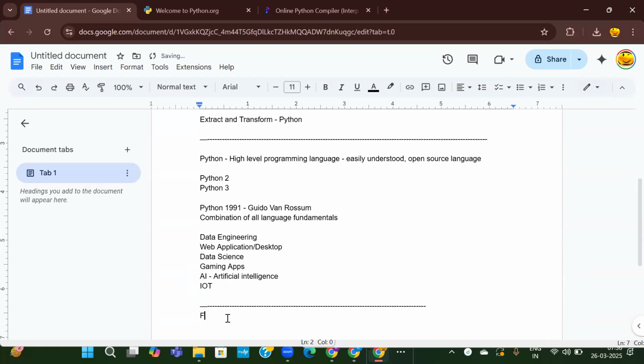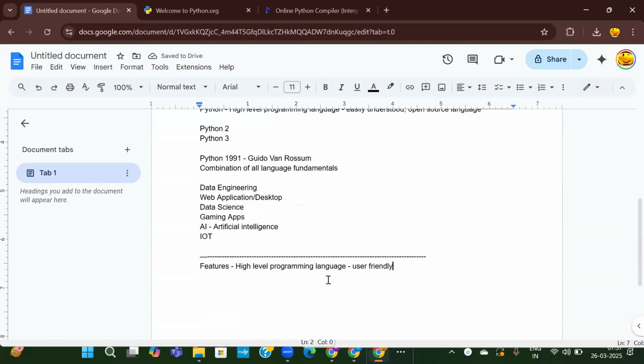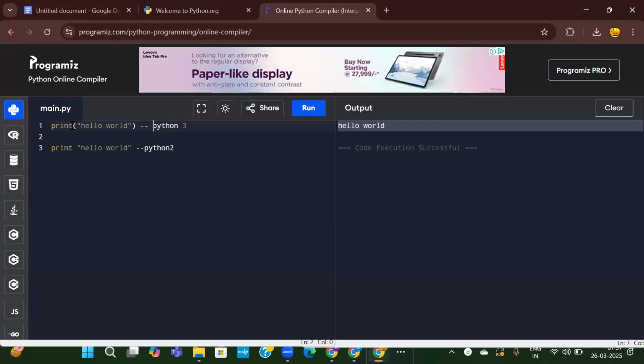Now we'll discuss the features. So features, one we have already discussed. It is a high level programming language and user friendly. It is user friendly because the syntax is very simple. Just now we have seen the print statement that is very simple. Anybody can understand it by looking at it, what it is doing. If anybody looks at this print of hello world, they'll be able to understand what it is doing.